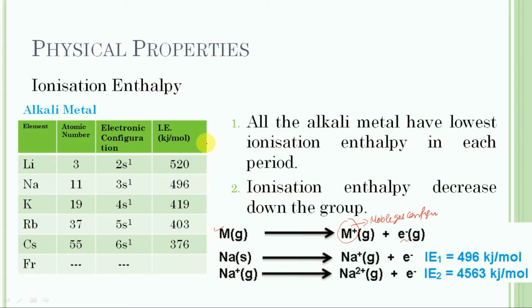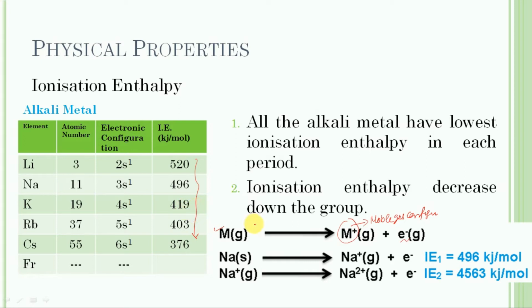On moving down the group in the periodic table, the atomic size increases, so the magnitude of the screening effect also increases. Consequently, the ionization energy of alkali metals decreases as we move from top to bottom in the periodic table.